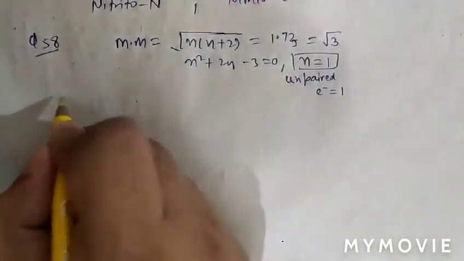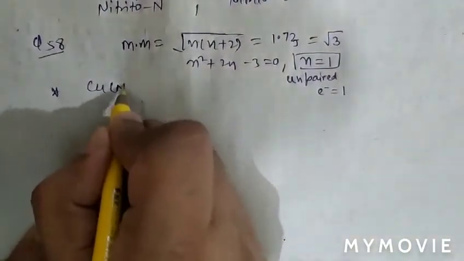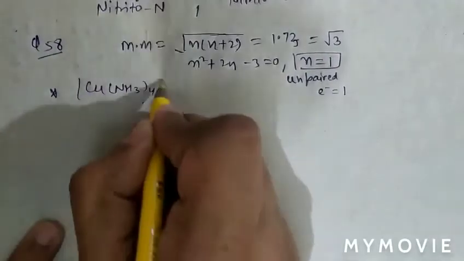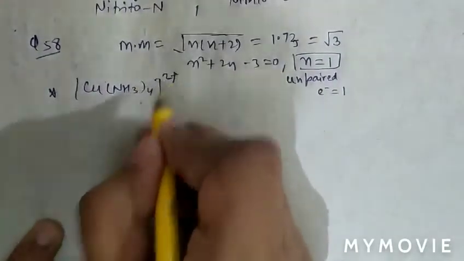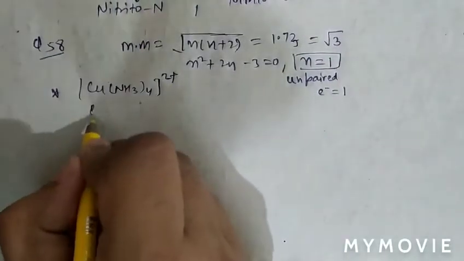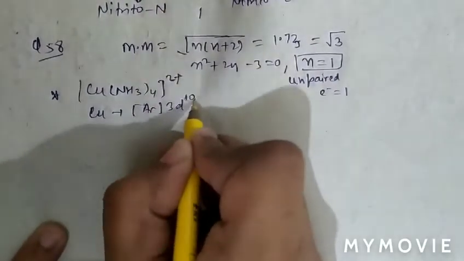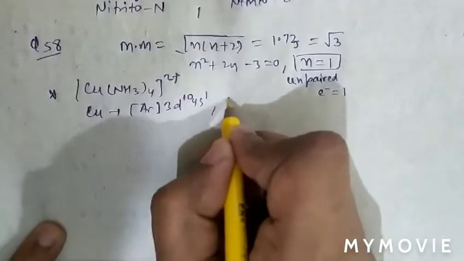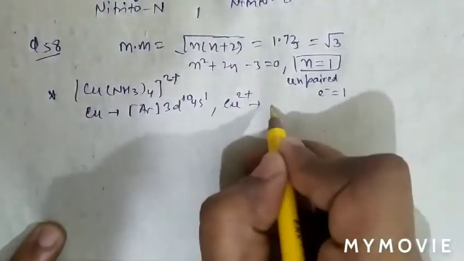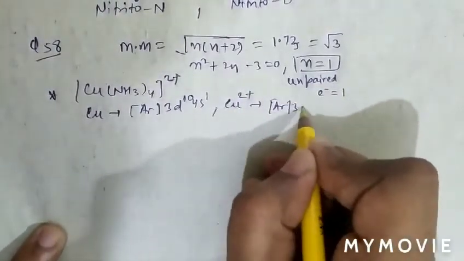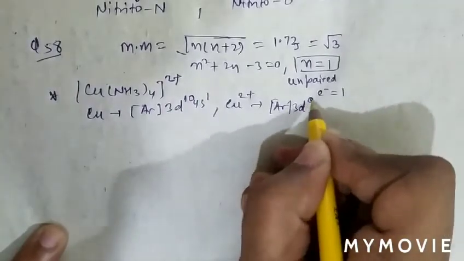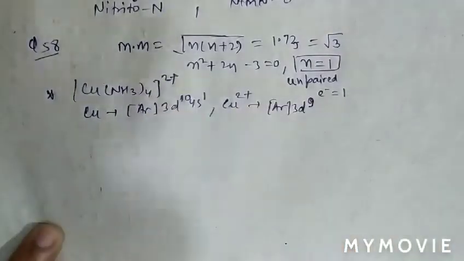Now in the given question, when we see Cu(NH3)4 2+, the ground state configuration will be argon 3d10 4s1. For Cu2+ the configuration will be argon 3d9. 2 electrons will be removed, 1 electron from 4s and 1 electron from 3d.